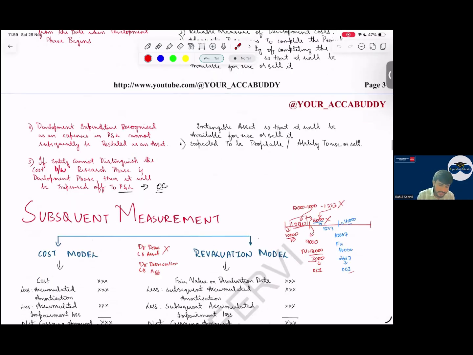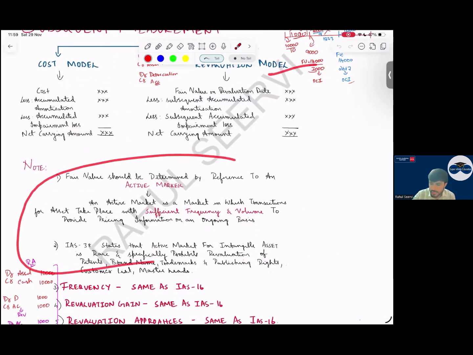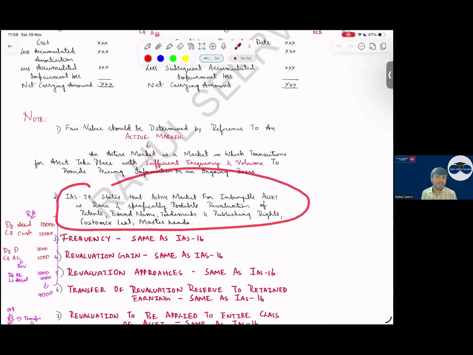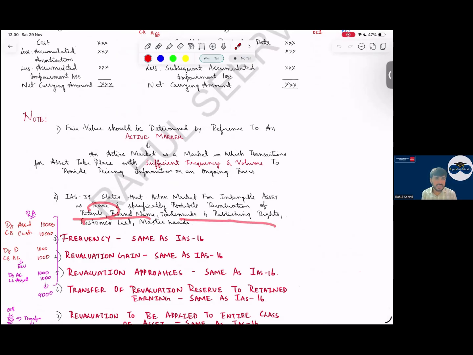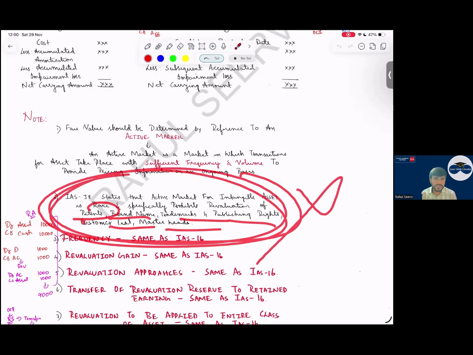Yes, sir. Then subsequent measurement we have seen. Now, when can we follow revaluation? So the revaluation model can be followed when there is an active market. Active market means IFRS 13. Active market means where the volume is more. But coming to IAS 38, what does IAS 38 say? We restrict the fair value model or revaluation model for patents, brand names, trademarks, publishing titles, customer lists, and so on. Here revaluation cannot be followed because there is no such active market.